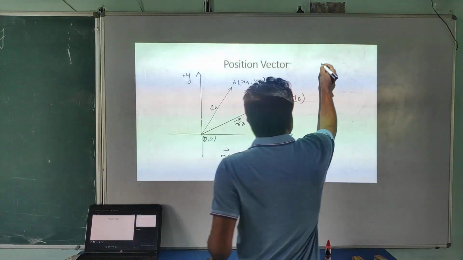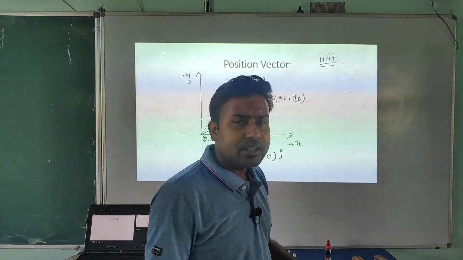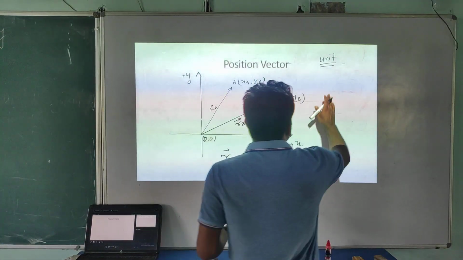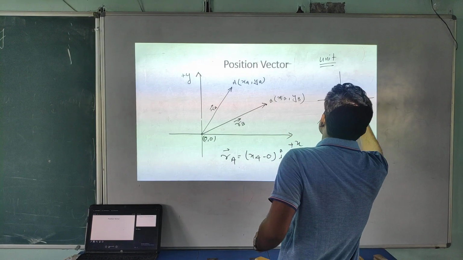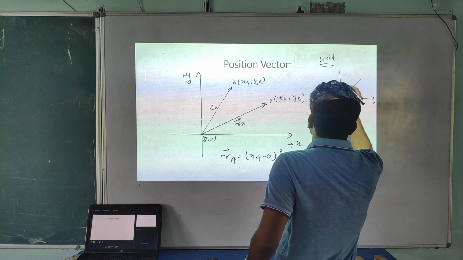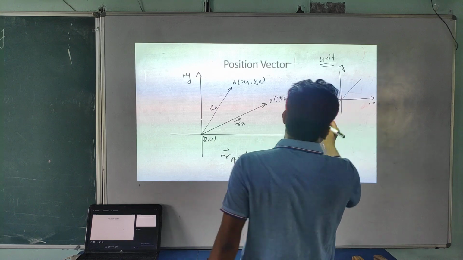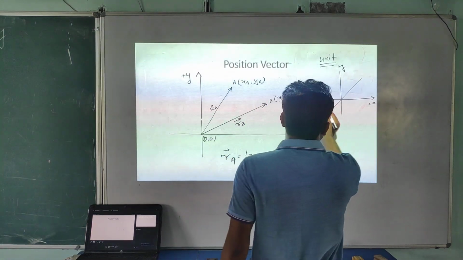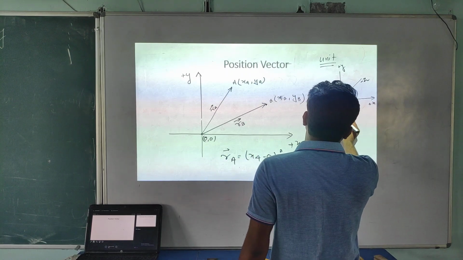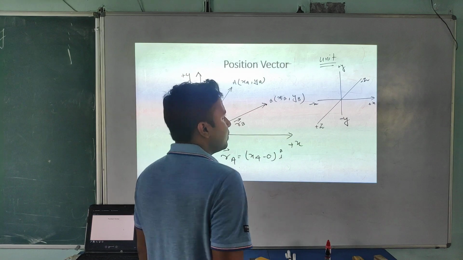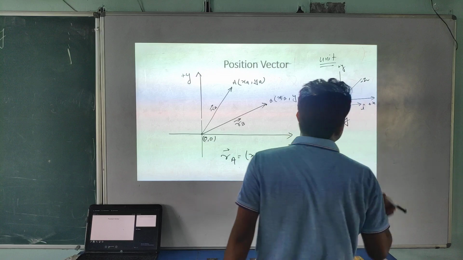Okay, now I am explaining. Unit vector is what? It's a mathematical way to represent the sense of direction of a vector. And in coordinate system, like here I am taking x-axis, y-axis, z-axis, 3D coordinate system. This one is the x, then this one is the minus x, this one is the minus z, and this one is the minus y. Okay, student, and we are representing the x direction with the I cap.